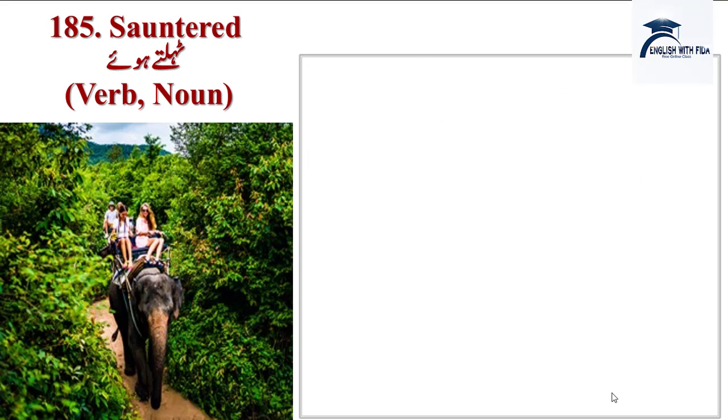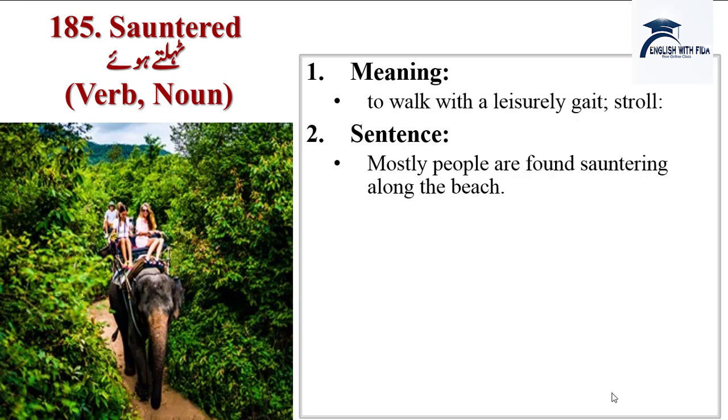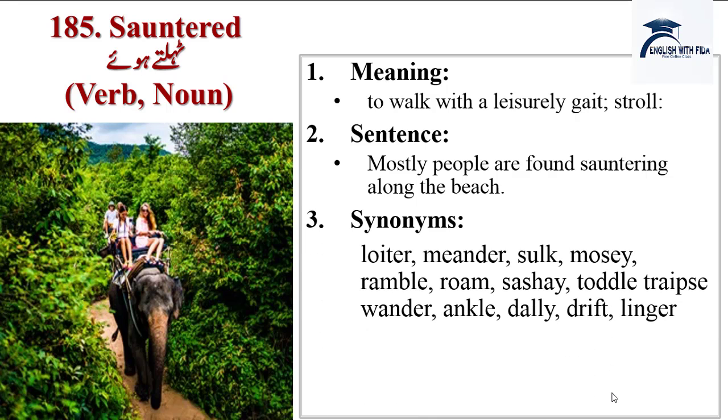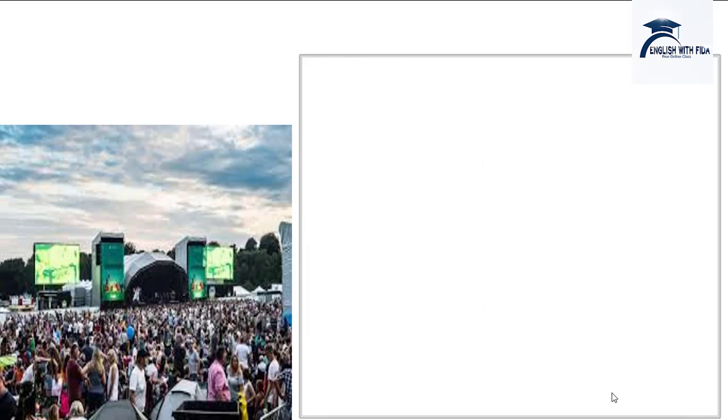Next word is sauntered. It's a verb past form, टहलते हुए जाना, टहलना. Meaning: to walk with a leisurely gait, stroll. Sentence: Mostly people are found sauntering along the beach. Synonyms are loiter, meander, sulk, mosey, ramble, roam, sashay, toddle, traipse, wander, ankle, dally, drift, linger. Antonyms are go direct, stay, go, hurry, rush, run.